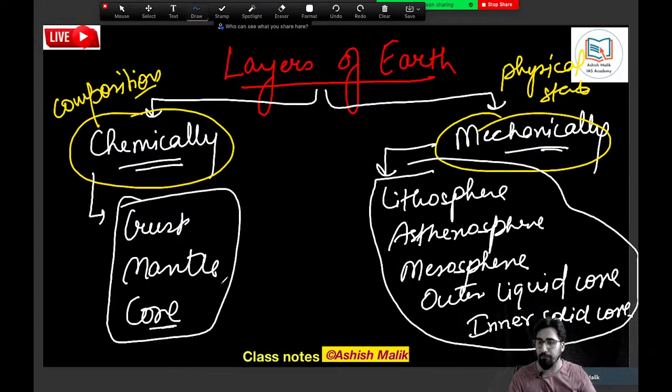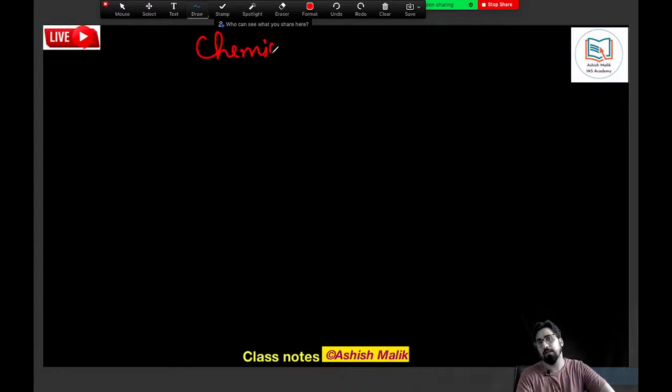We'll make the diagram for both, okay? We'll make both the diagrams. And you have to draw these diagrams with me. So we have the two ways of classifying: chemical layers and mechanical layers, okay? First, let's draw the diagram of the chemical layers of the earth. The first diagram that we have to make is the chemical layers of the earth.